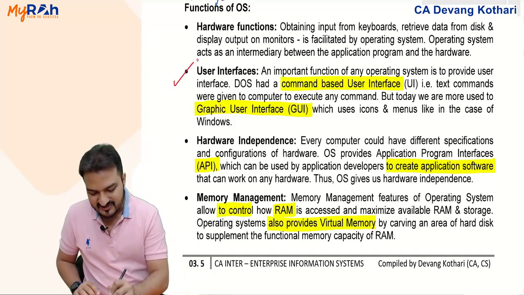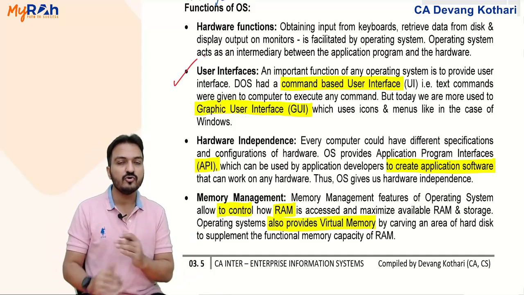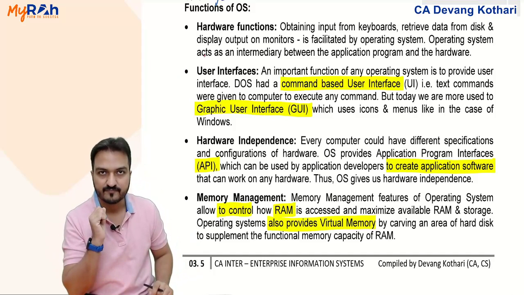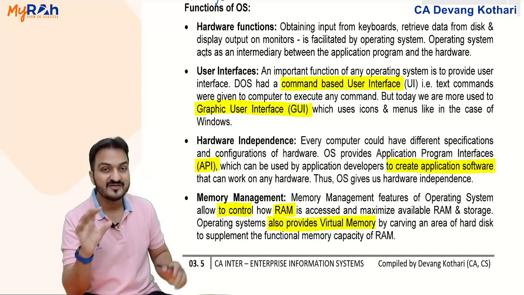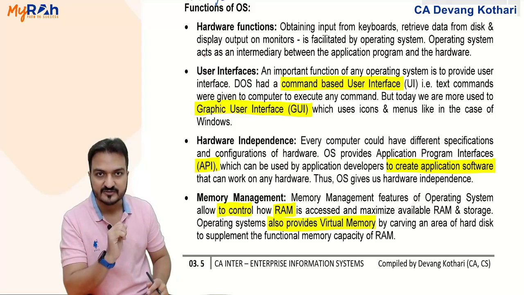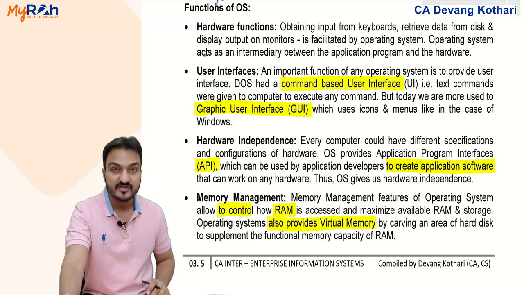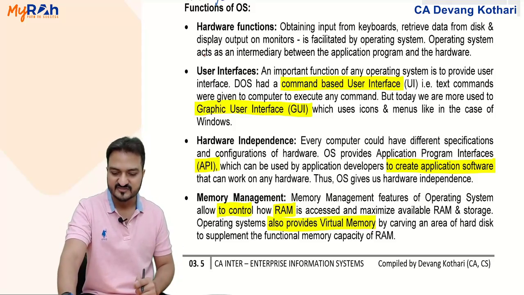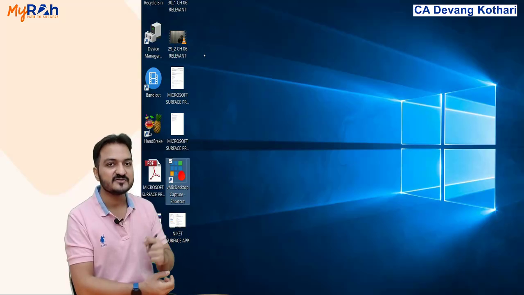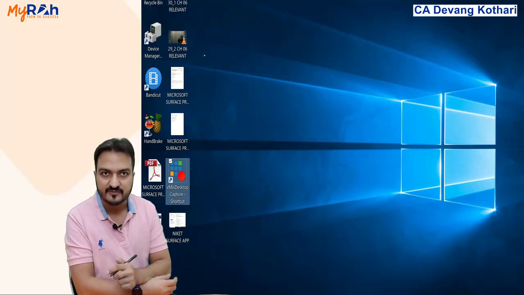User interface. I told you user interface means the screen which is presented to the user. Now look, this screen presentation, what you see, is coming from the operating system. For example, this desktop window that you see is displayed by the operating system.